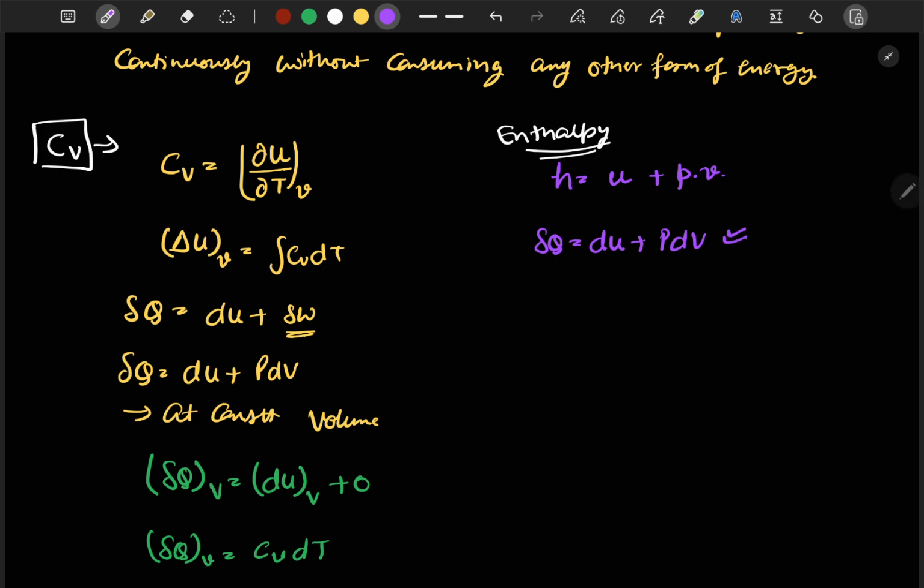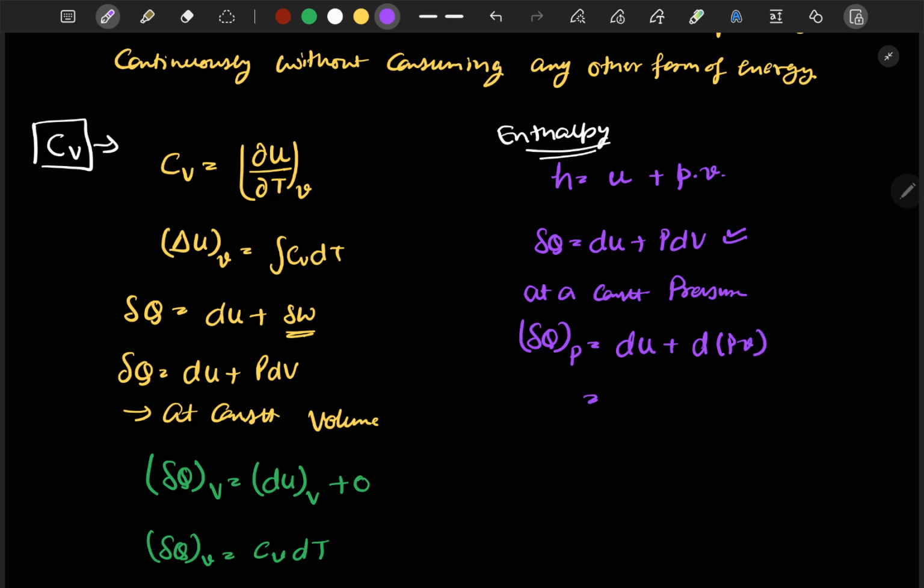Okay, now we can assume that at constant pressure we can write delta Q at constant pressure is equal to dU plus, since the pressure is constant, we can write p dV as d of pV.